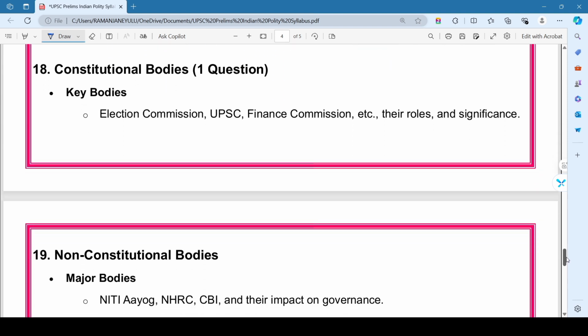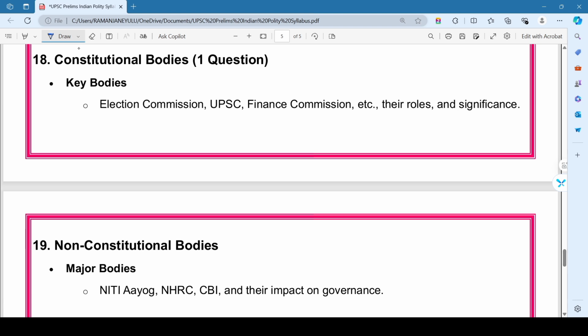Then coming to the 18th most important chapter in the Indian polity, that is constitutional bodies. Here constitutional and non-constitutional bodies, we also expect at least one question from the chapter. In this chapter we will mainly focus on the constitutional bodies, that is Election Commission, UPSC, Finance Commission, etc., and their role and significance.